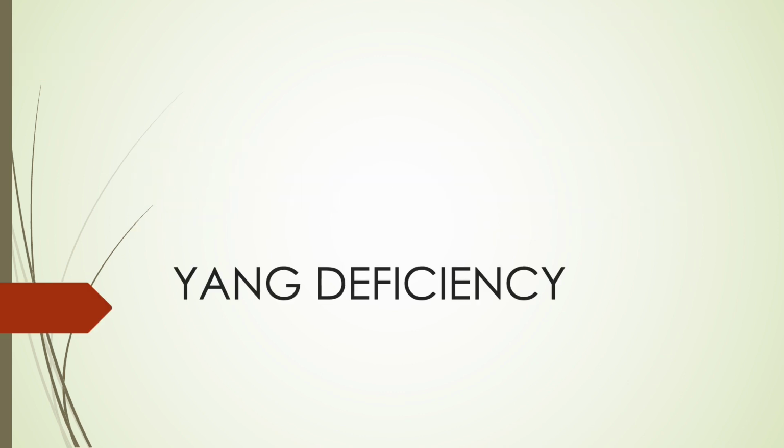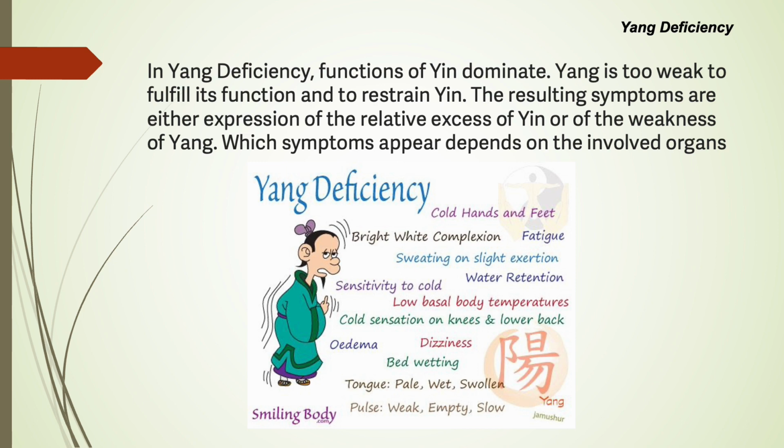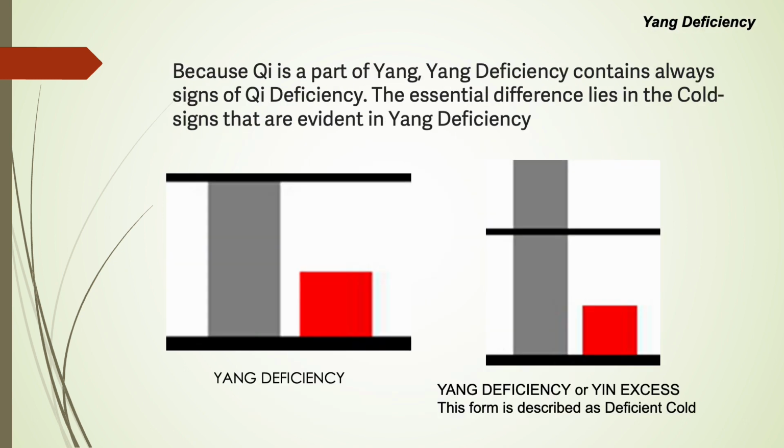Yang deficiency. In yang deficiency, functions of yin dominate. Yang is too weak to fulfill its function and to restrain yin. The resulting symptoms are either expression of the relative excess of yin or of the weakness of yang. Which symptoms appear depends on the involved organs. Because qi is a part of yang, yang deficiency always contains signs of qi deficiency.